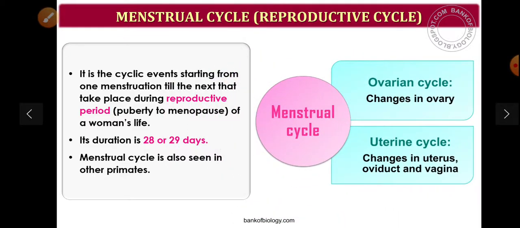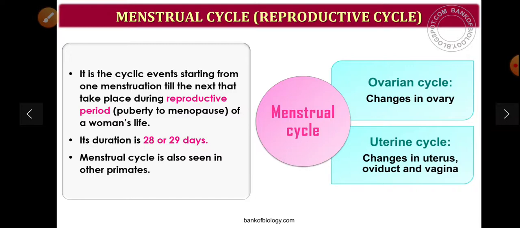It is the cyclic event starting from one menstruation till the next that takes place during the reproductive phase. The reproductive phase starts from puberty till menopause of a woman. The cycle duration is 28 or 29 days, sometimes it may be 27 days also. Menstrual cycle is also seen in other primates.